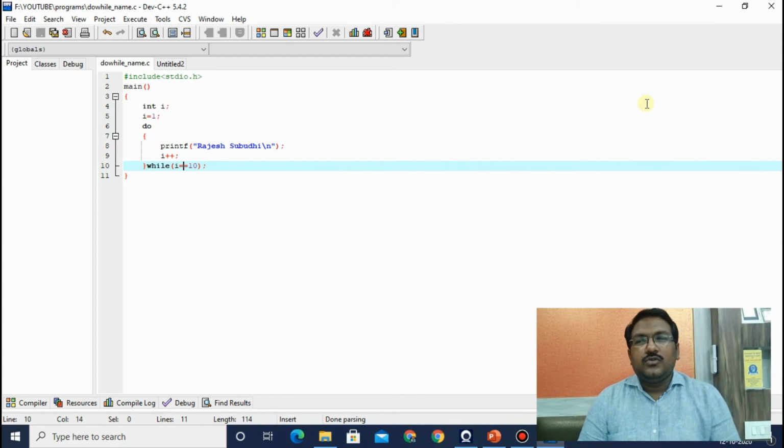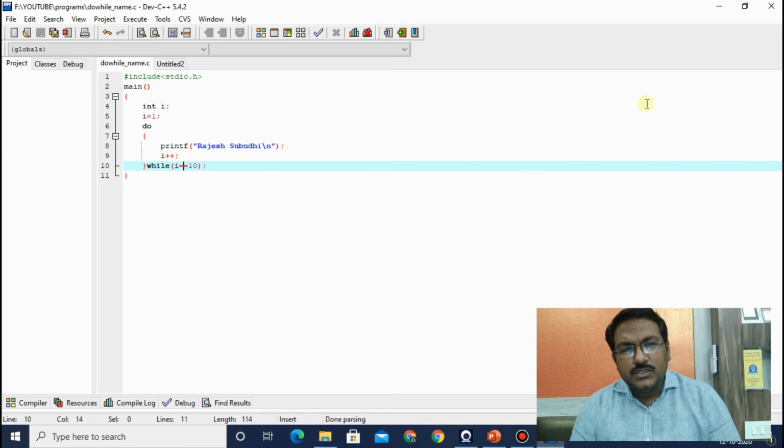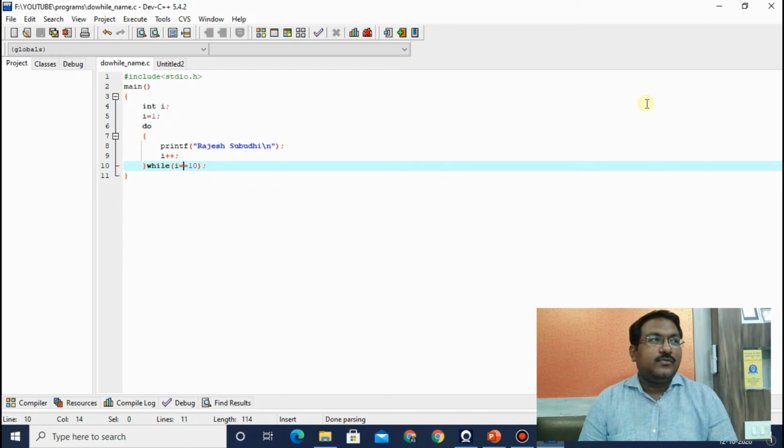So the use of do while loop is very rare. In rare to rare conditions, do while loop is used for coding. So where can it be used? If the scenario is that we have to execute the statements first and only then check the condition, then we can use a do while loop.